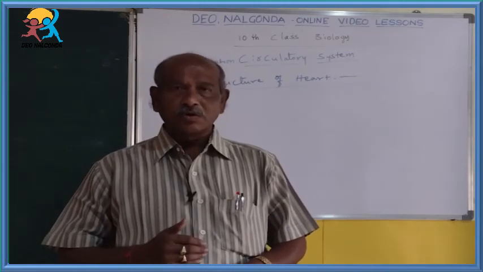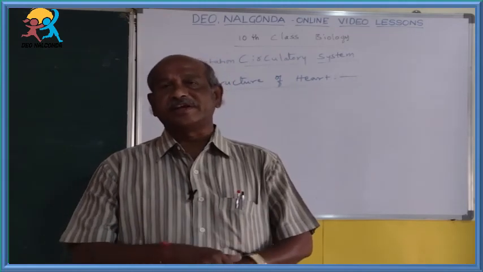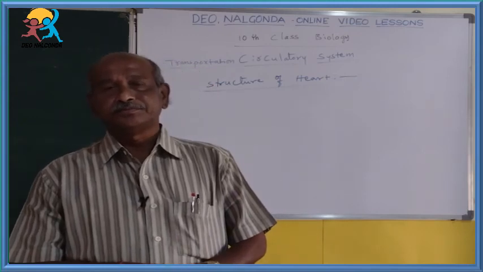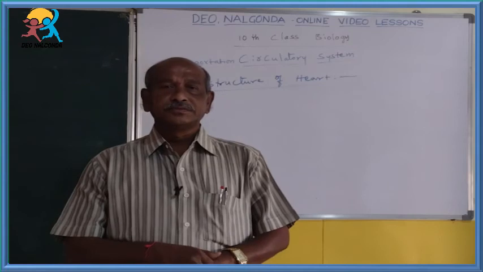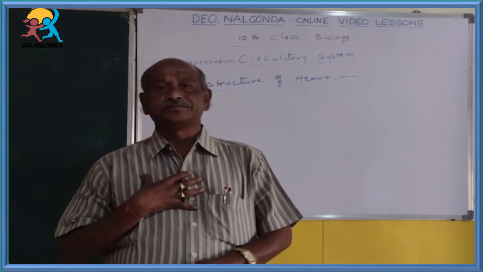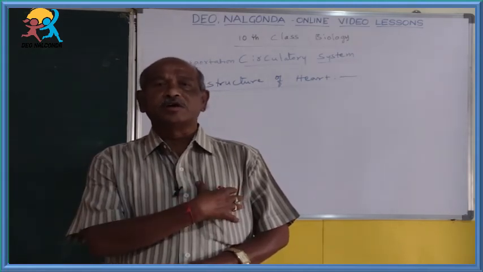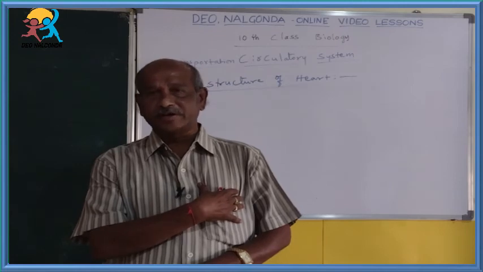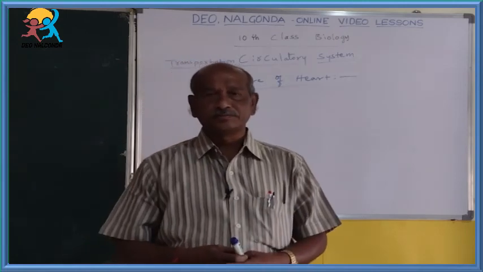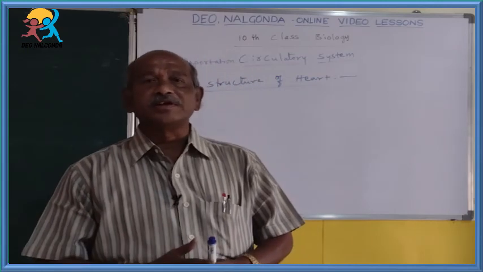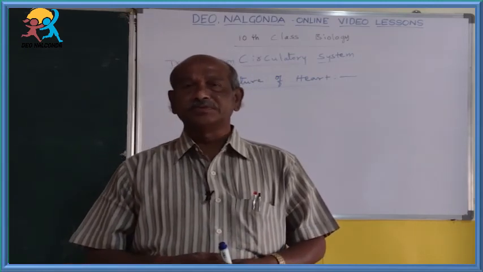First, where is our heart present? Our heart is located in the chest cavity, particularly towards the left side of the chest cavity, between the two lungs. A space is present there that is called the mediastinum.